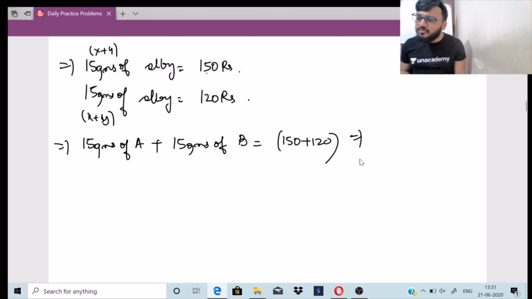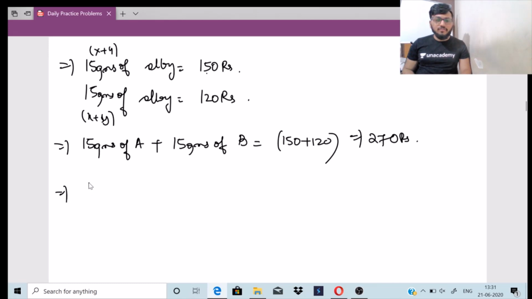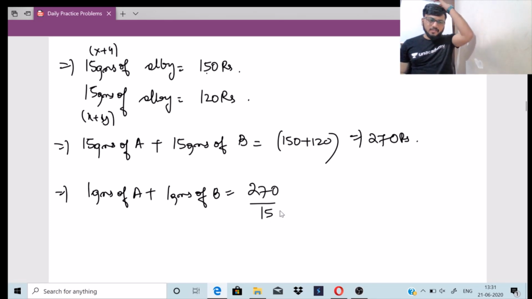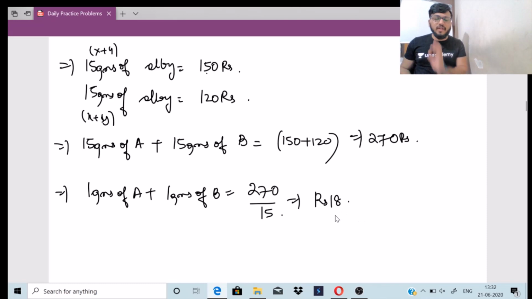So what is 150 plus 120? It is 270 rupees. So this was for 15 grams of A and 15 grams of B. If I want to find out 1 gram of A plus 1 gram of B, I can take the total 270 and divide by 15. Alloy is a mixture, so both of them will be equal to 15 grams only. 270 by 15, the answer is 18. So 1 gram of A plus 1 gram of B will give you 18 as the answer.